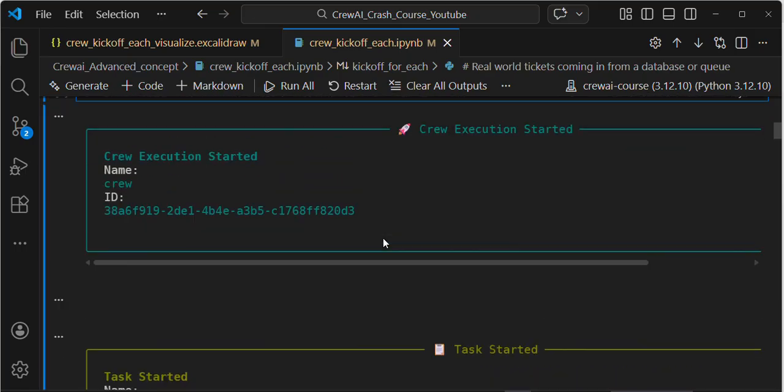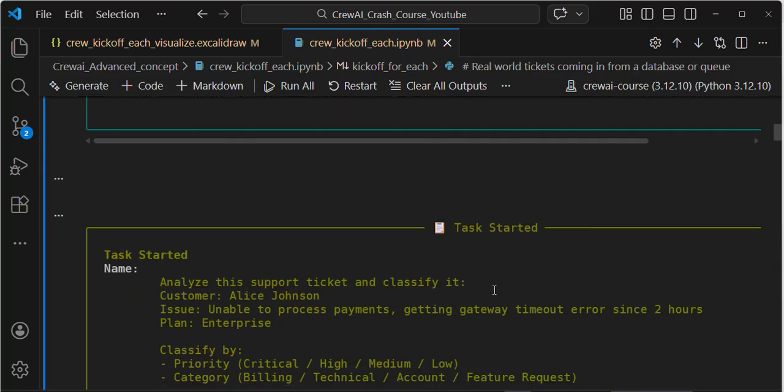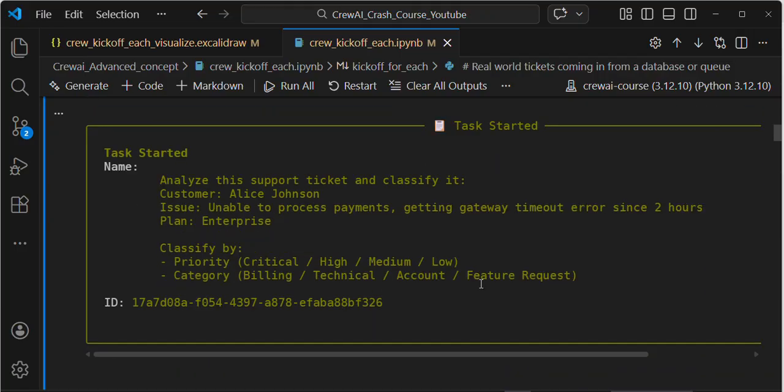That's why I already executed it, and the output is still there, so I'm directly explaining. In your case, you will execute it by yourself. Then only you can understand how the agent with kickoff for each is working, and you can easily understand the concept.